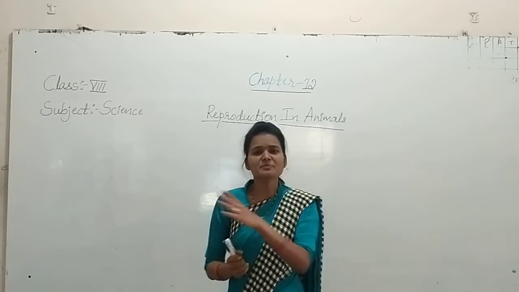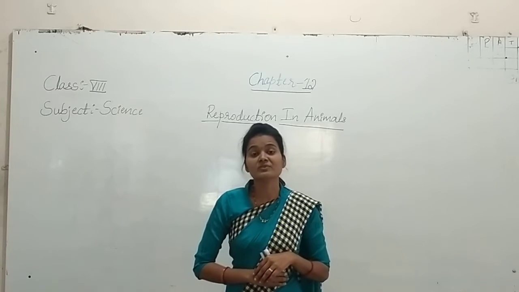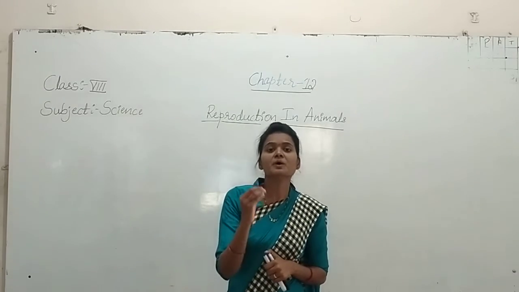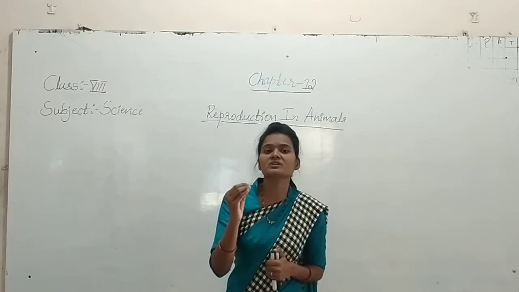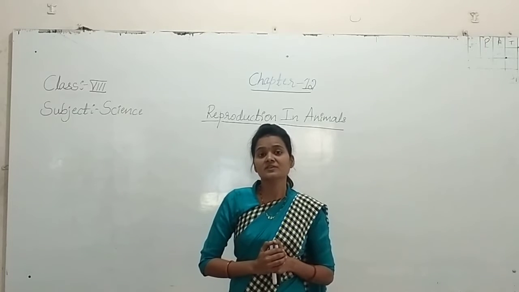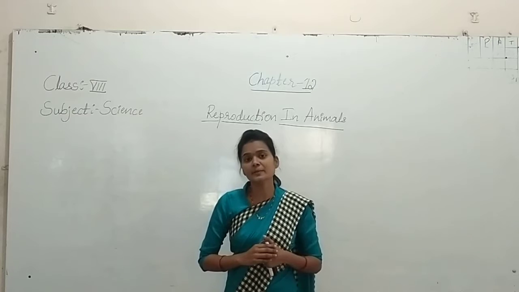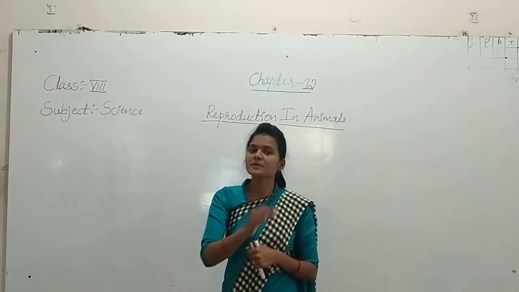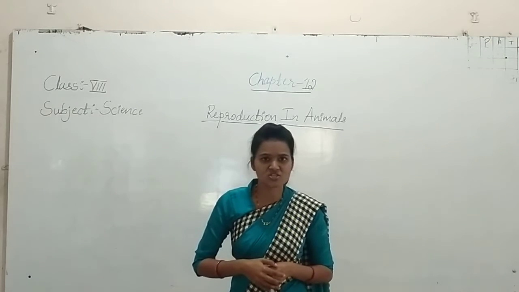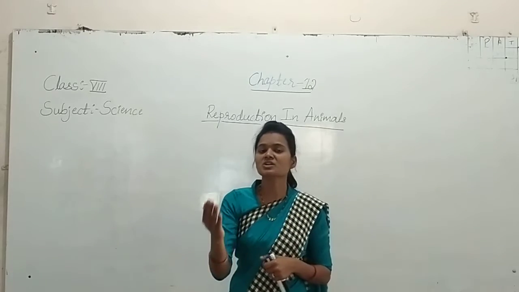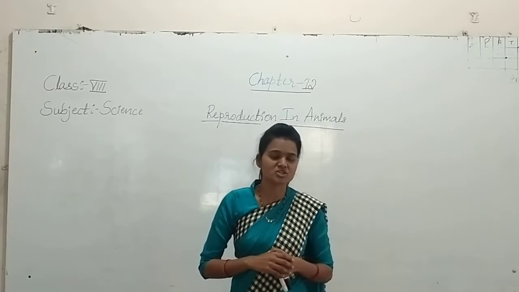Then, what is the definition of reproduction? Giving birth to young ones of their own kind, that also we can say as reproduction. In reproduction we see the classification as sexual reproduction and asexual reproduction.